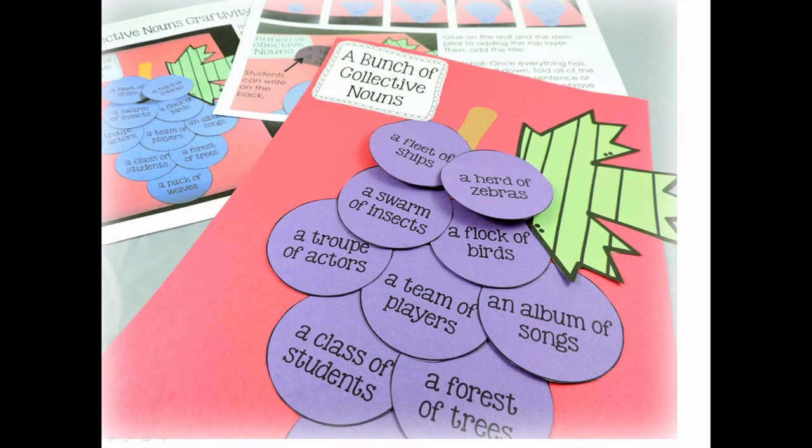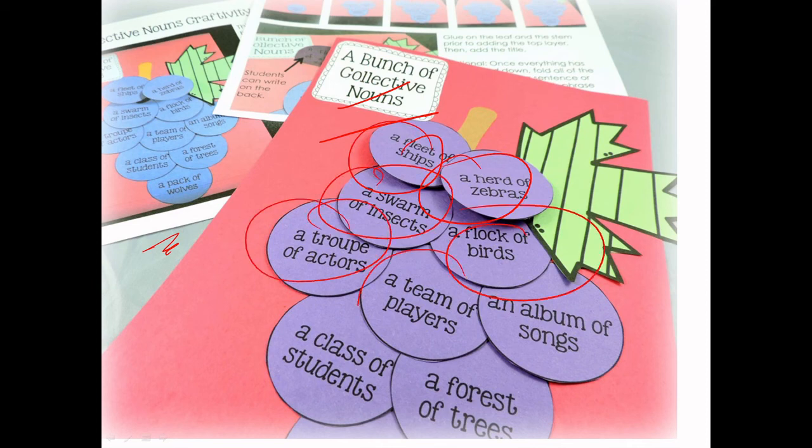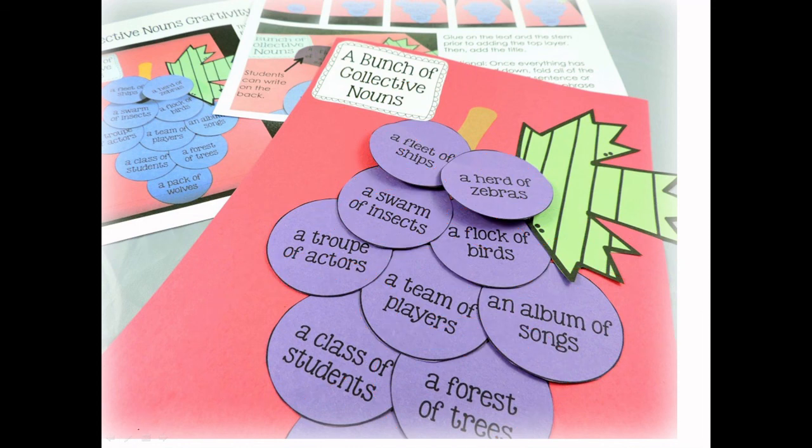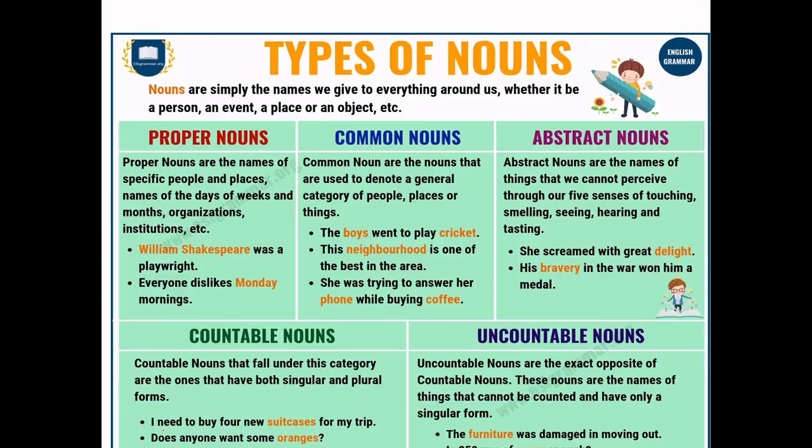Then if I talk about collective nouns, these are some collective nouns. If you all want to make a note of them: a fleet of ships, a herd of zebras, a flock of birds, a troop of actors, a team of players, an album of songs, a class of students, and a forest of trees. Okay, these are some important things. I'm erasing the ink so that you all can write them. Let's move further. Types of nouns I've already explained to you. If you need to take a screenshot for them, you can. I hope these are clear to you, what we mean by various kinds of nouns.